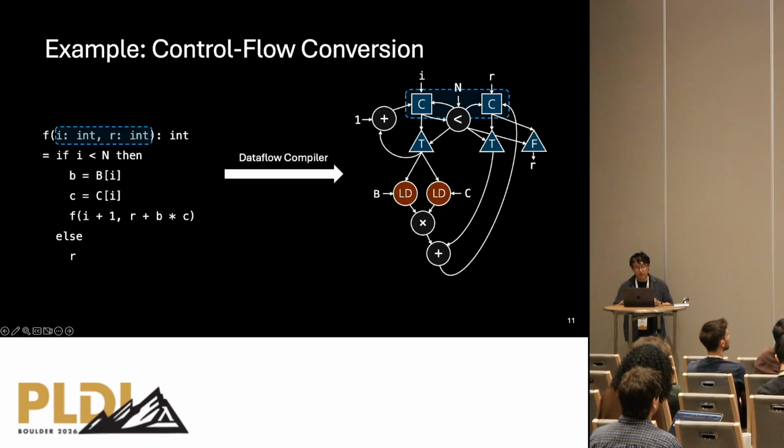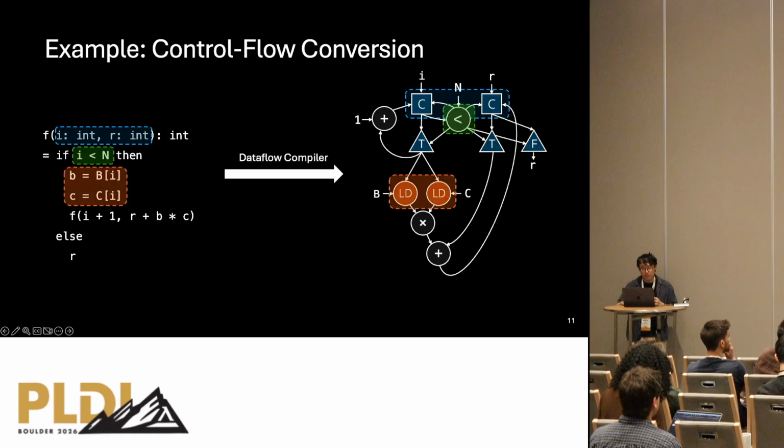So the function parameters correspond to these carry operators at the top, which take in initial values for these parameters and also merge any values from tail recursive calls. So you can see there are some back edges from the rest of the circuit to these two operators. And the branch condition is computed by this comparison operator. And the result is passed to some of the triangle operators below, which activates the circuit corresponding to the correct branch.